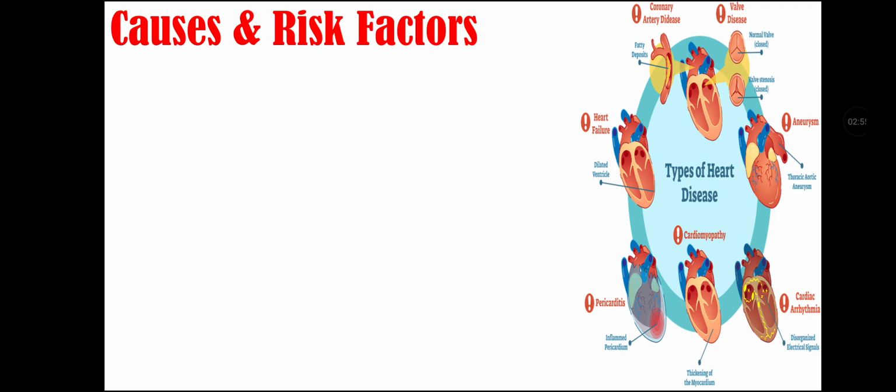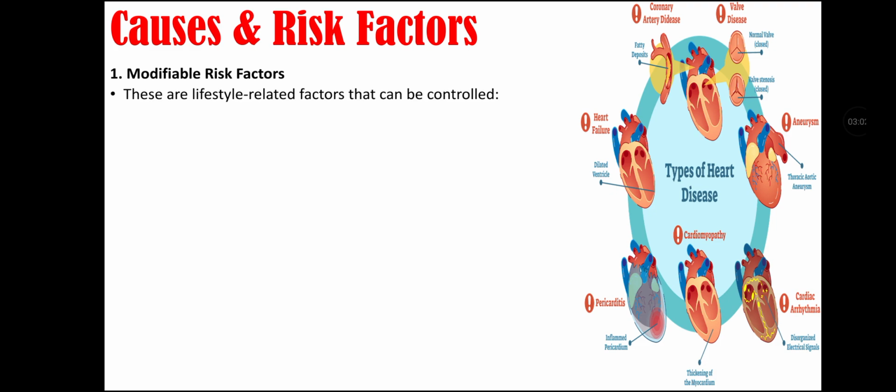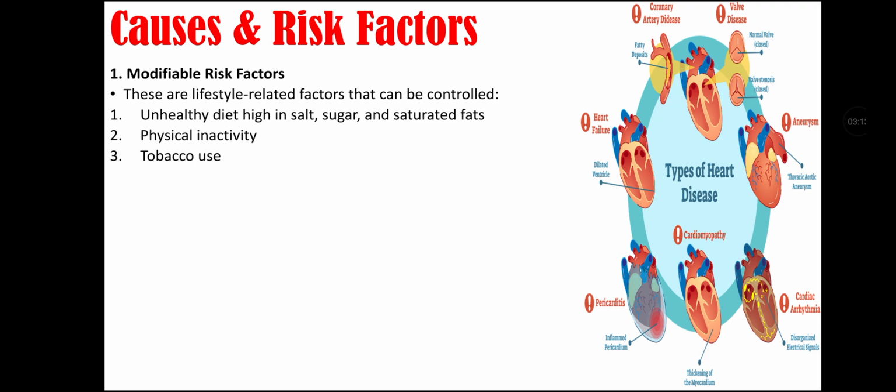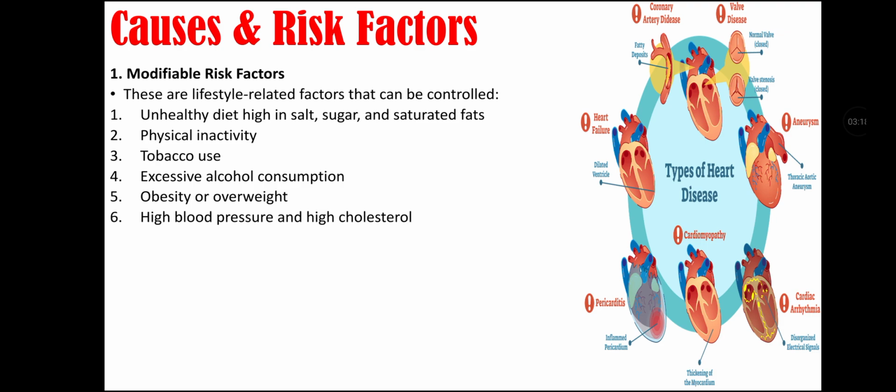Causes and risk factors of cardiovascular disease. First, we will talk about modifiable risk factors. These are lifestyle related factors that can be controlled. They include an unhealthy diet that is high in sugar, salt, and saturated fats, physical inactivity, tobacco use, excessive alcohol consumption, obesity or overweight, high blood pressure and high cholesterol, stress, and poor mental health. These are all the modifiable risk factors for cardiovascular disease.